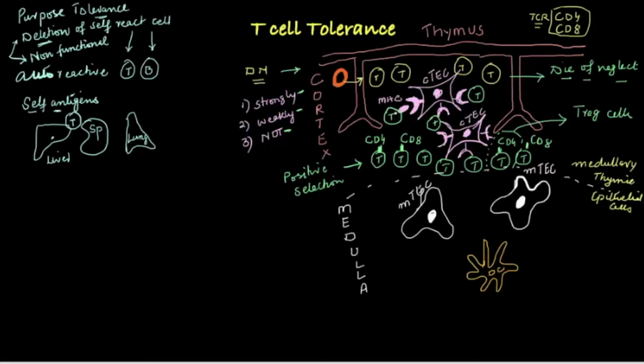If they recognize MHC and the peptide weakly, then they will become CD4 or CD8 cells, one of them, and they will be given survival signals. This is called positive selection. The ones which do not bind will die of neglect, and the ones which bind very strongly will convert into T regulatory cells.